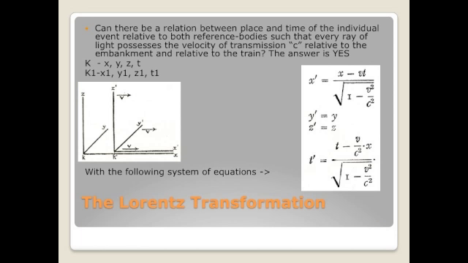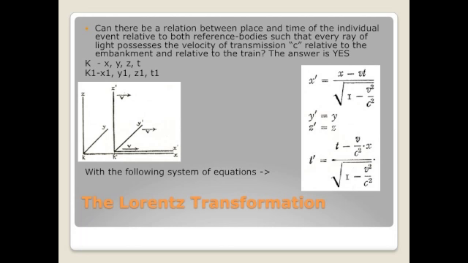Can there be a relation between place and time of the individual event relative to both reference bodies such that every ray of light possesses the velocity of transmission c relative to the embankment and relative to the train? The answer is yes, there can, with a system of equations known as the Lorentz transformation.